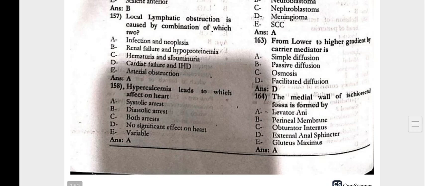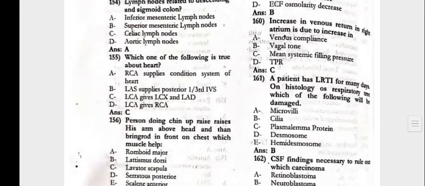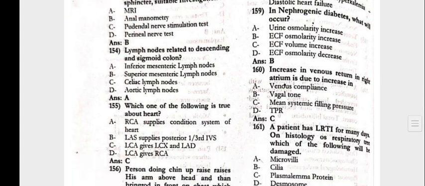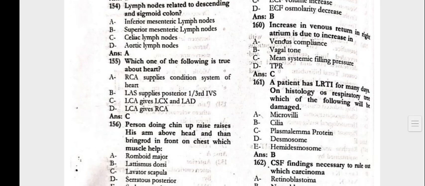158. The hypocalcemia leads to which effect on the heart? That is a systolic arrest. Next, in nephrogenic diabetes, what will occur? That is the ECF osmolality increase. The venous tone to the right atrium is due to the increase in the mean systemic filling pressure.